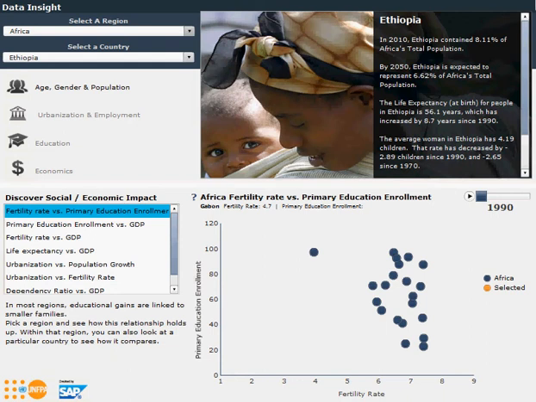In this Data Insight dashboard, we take a look at the relationship between many different variables and get some detailed information on what's happening in a country. Here we're looking at Ethiopia, where in 2010 it was about 8% of Africa's total. But by 2050, Ethiopia is projected to decrease to only 6.62% of Africa's total population.